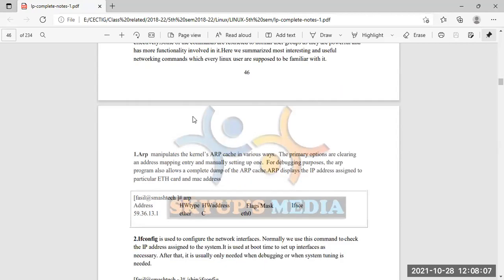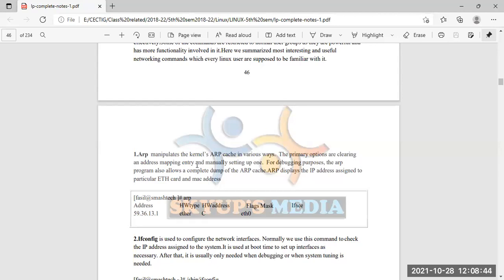Another option that is available is ARP. ARP, whose full name is Address Resolution Protocol, maps addresses. Suppose we have an IP address for a particular device.